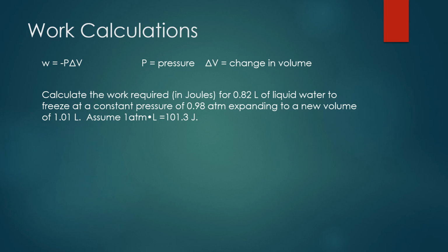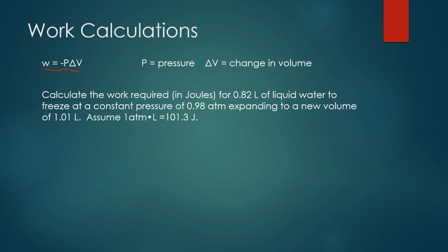So we saw on the previous slide that to calculate the change in energy of a system, we take the thermal energy or heat energy and add it to the work. So we're going to look now at how to calculate work. So the equation to calculate work is negative P delta V. So the P stands for pressure and the delta V stands for change in volume.